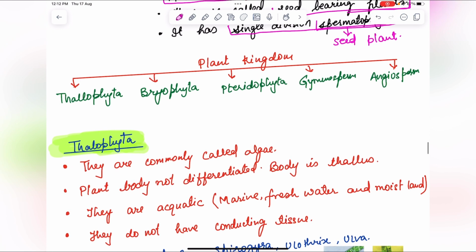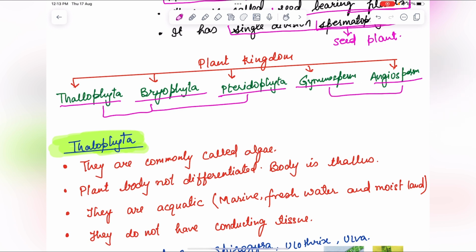The following plant groups are included in kingdom Plantae: thallophyta, bryophyta, pteridophyta, gymnosperms and angiosperms. These three will come under cryptogamy and these two will come under phanerogamy.